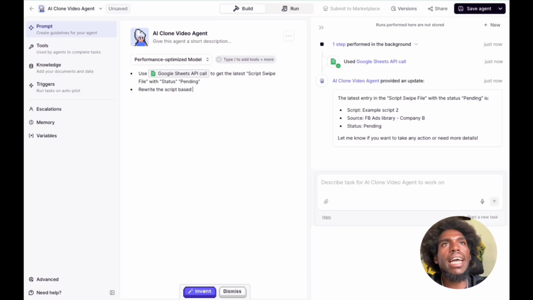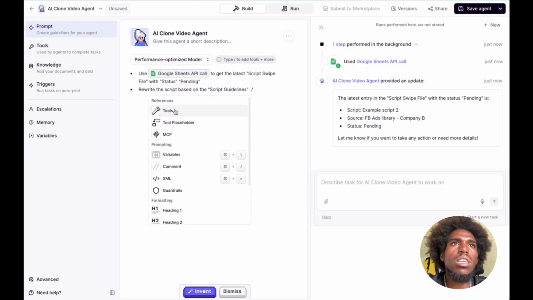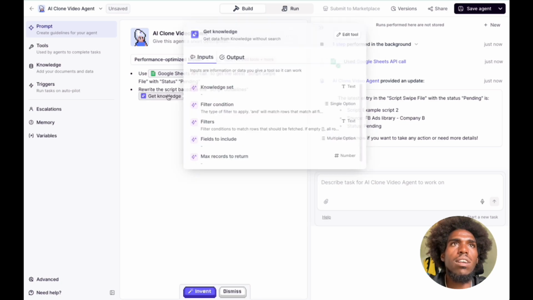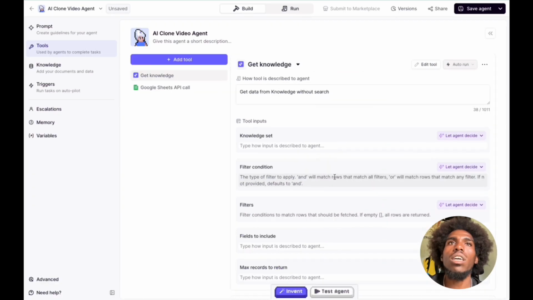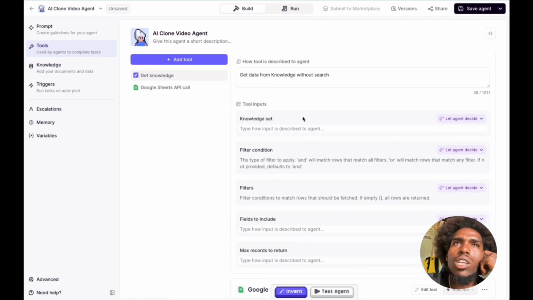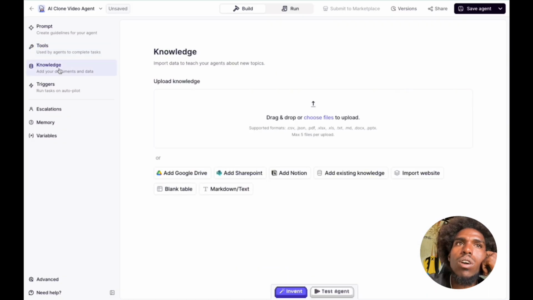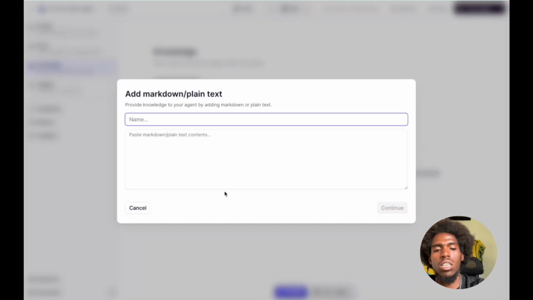Okay. Rewrite the script guidelines. So this is basically a variable I haven't defined yet. So I need to define this. Not a variable, but more like an object or something. Anyway, let me see. Tools, knowledge, get knowledge, guidelines. Okay, now we get to edit the tool again. Get knowledge. How the tool is described to the agent: get data from knowledge without search. Knowledge. Upload knowledge. Import website. Add existing knowledge. Markdown or text. Script guidelines. Let's call it that.